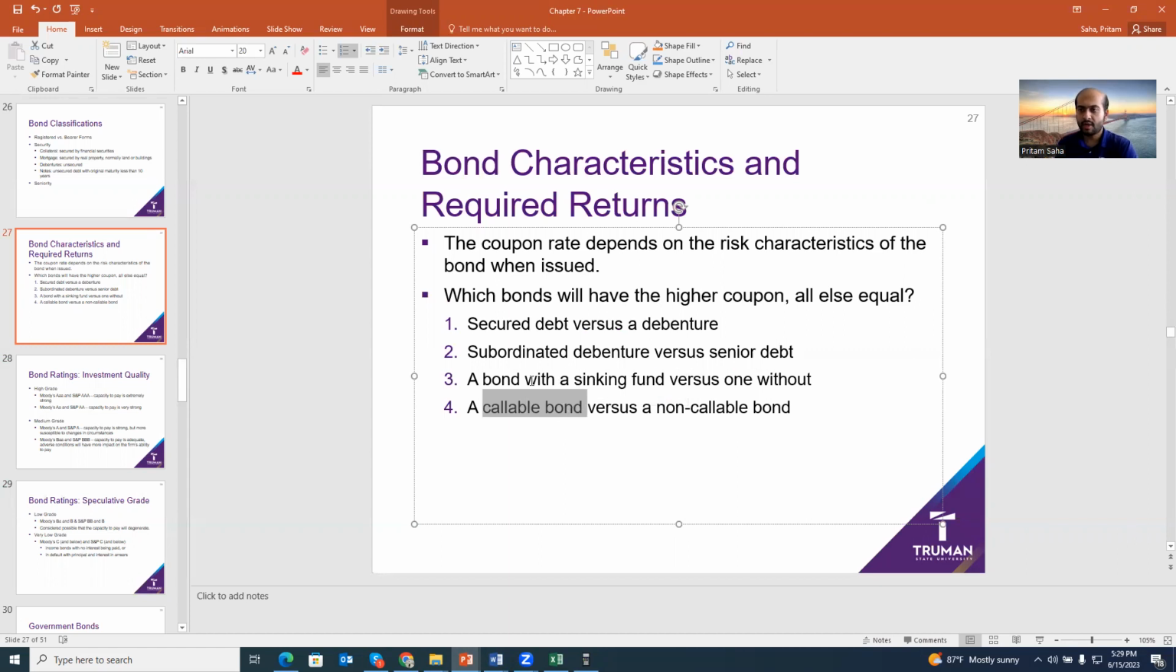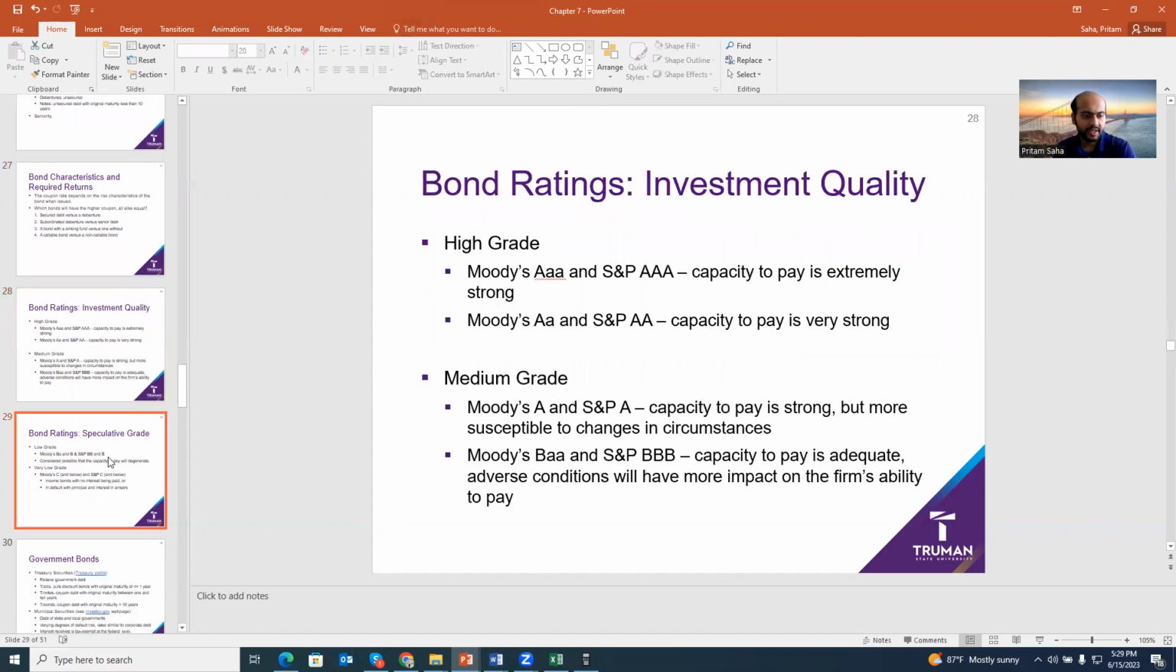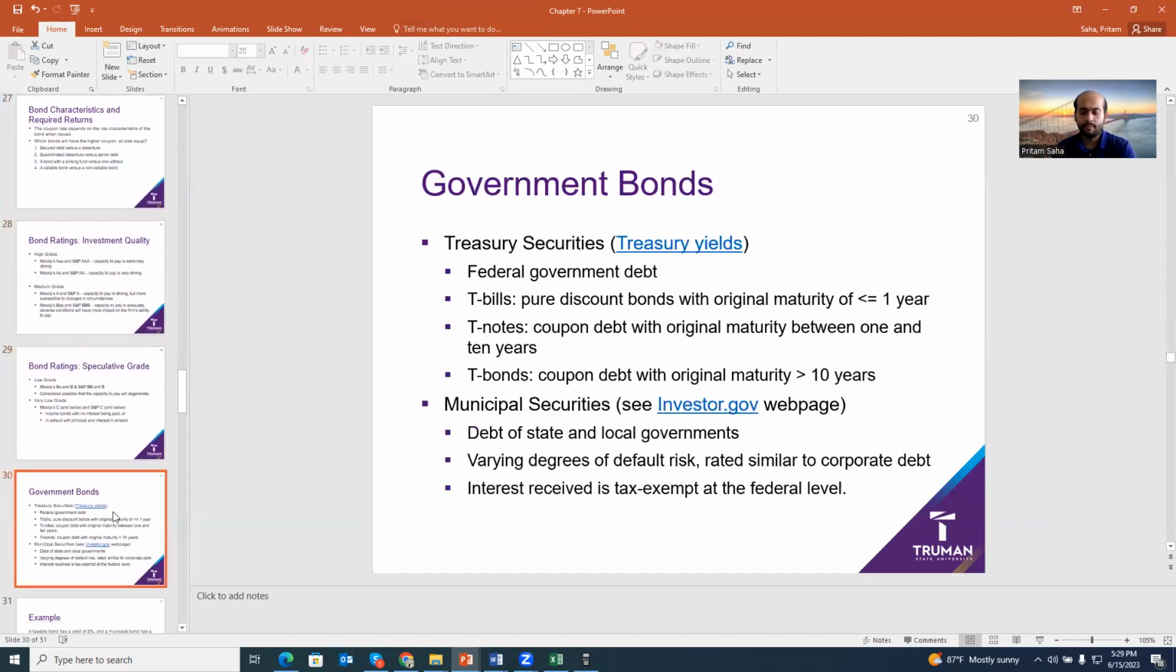So you should understand when you're comparing two different bonds, which one is more risky from the investor perspective, okay? From the investor perspective, if any bond is higher in terms of risk, they should pay you higher coupon. Now, so far, mostly talking about corporate bonds.